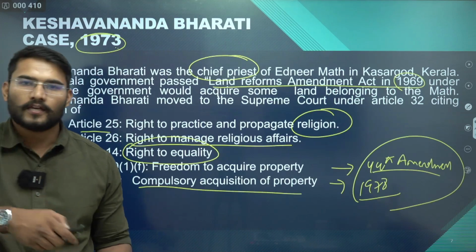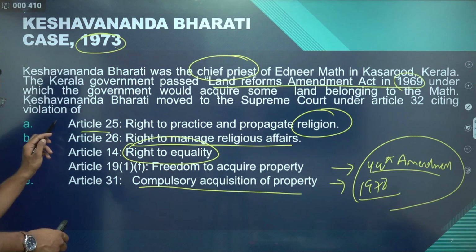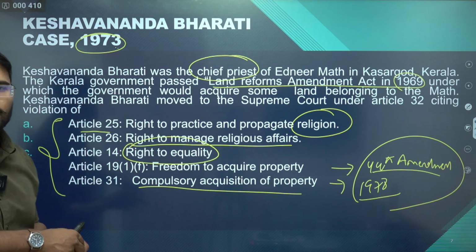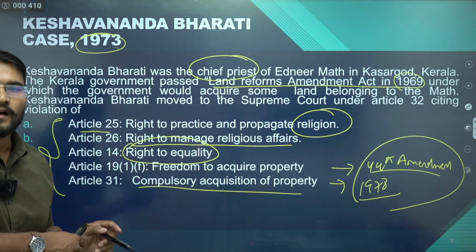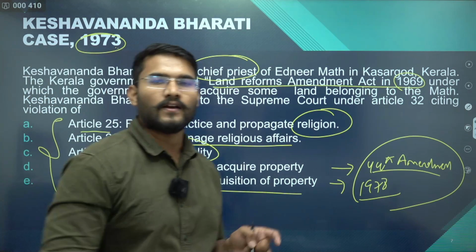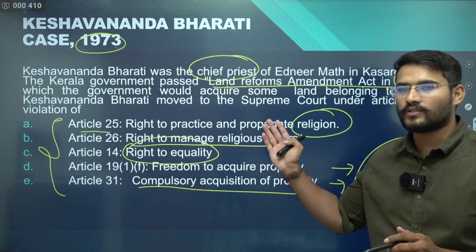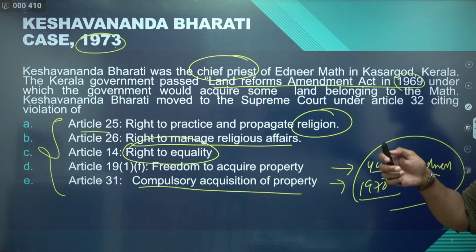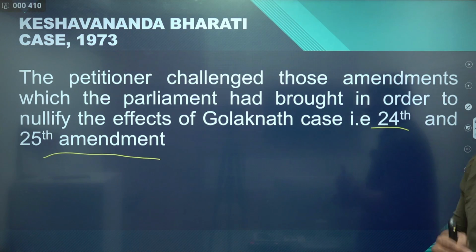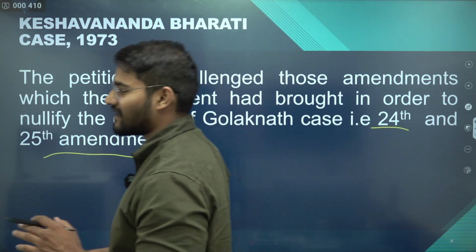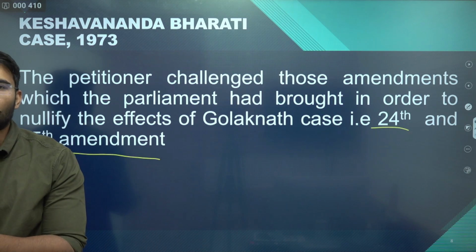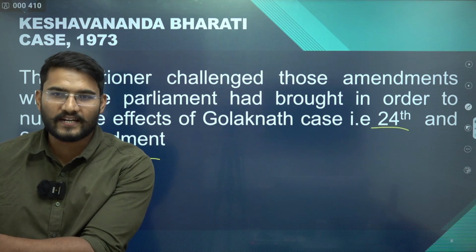So accordingly, Kesavananda Bharati was saying that, first of all, his 5 fundamental rights, that is Article 25, Article 26, Article 14, Article 19(1)(f) and Article 31, are being violated by the Kerala government through this act. Secondly, Kesavananda Bharati, the petitioner, challenged the 24th Amendment passed by the Parliament in the year 1971.